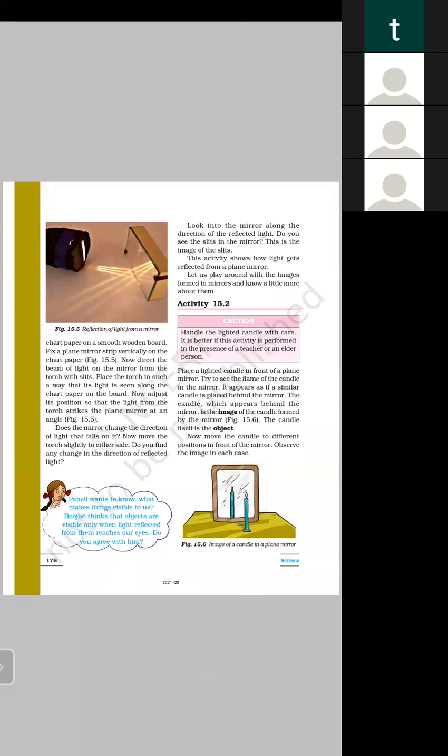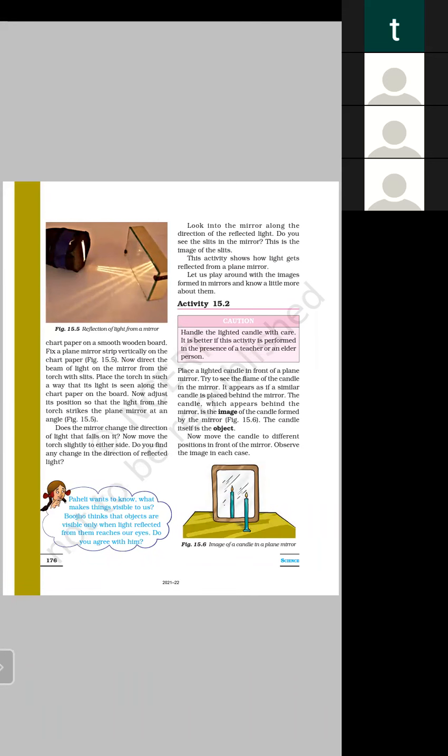If we move the candle towards the mirror, the image also comes near. If we move the candle away from the mirror, the image also goes further behind the mirror. So if we change the distance of the object, the distance of the image will also change.